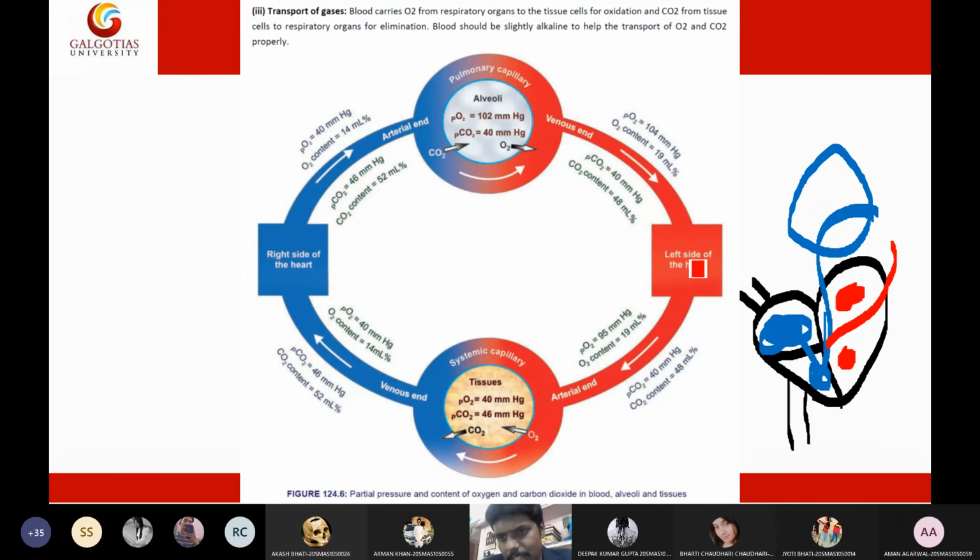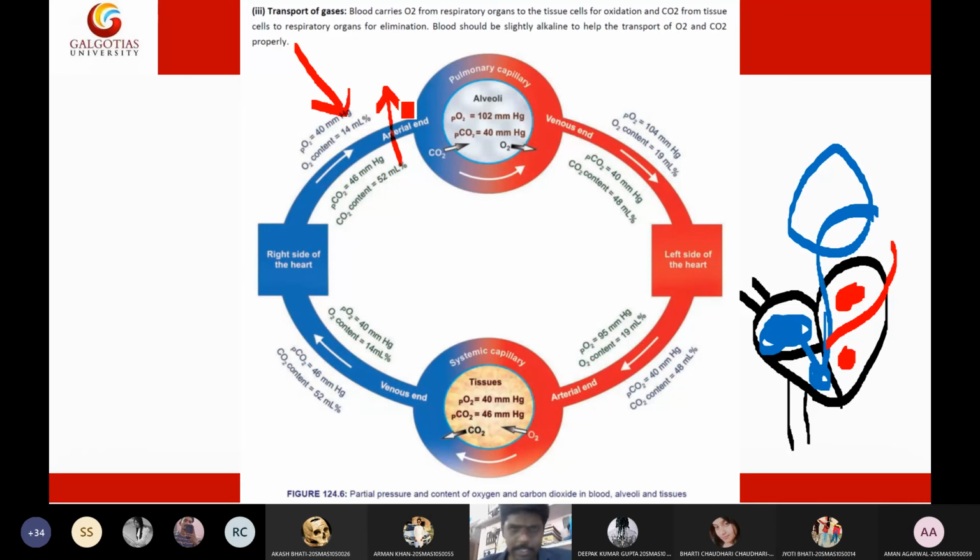Now it entered the left side of the heart. Then from the left side of the heart, it entered the tissue. In the tissue, the oxygen level has dropped to 40 and the carbon dioxide level has increased, correct? Then it entered the right side of the heart. In the right side of the heart, the oxygen level is 40 and the carbon dioxide level is 46. Because of the low oxygen level, oxygen will move in, and because carbon dioxide is high, it will move outside. Yeah, there is one exception.